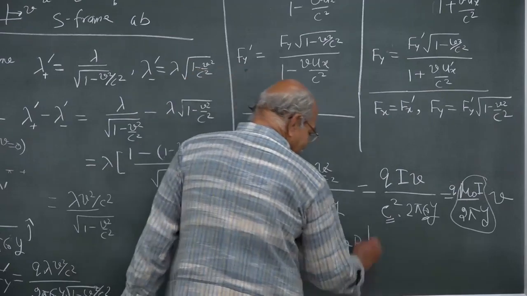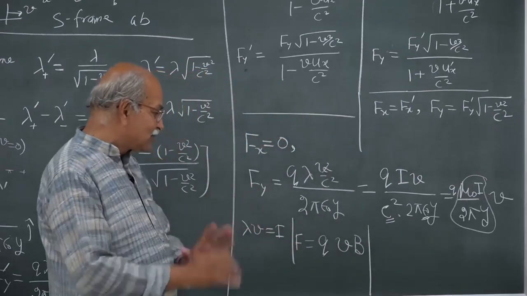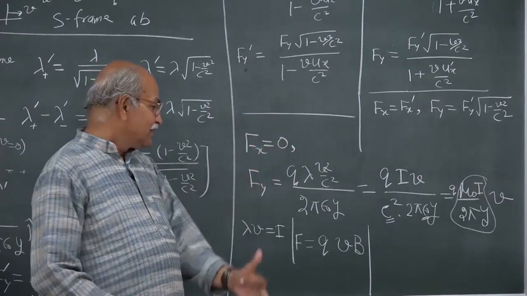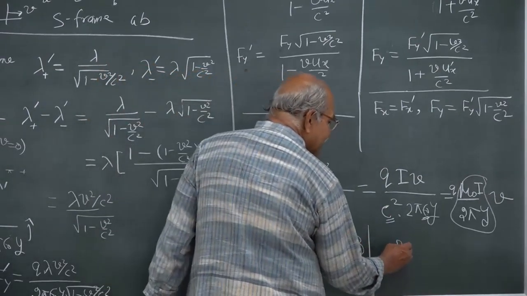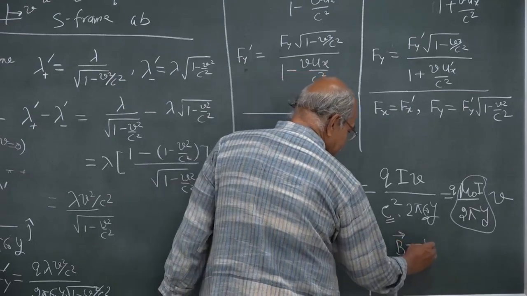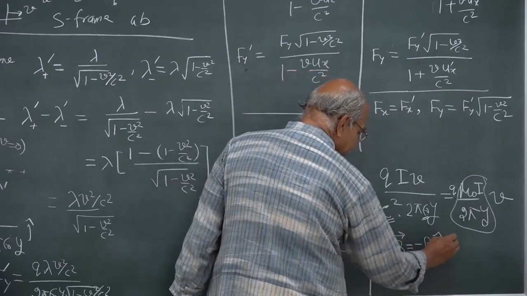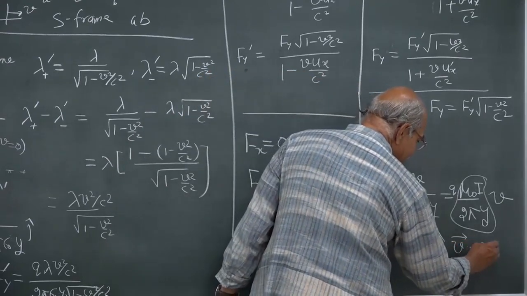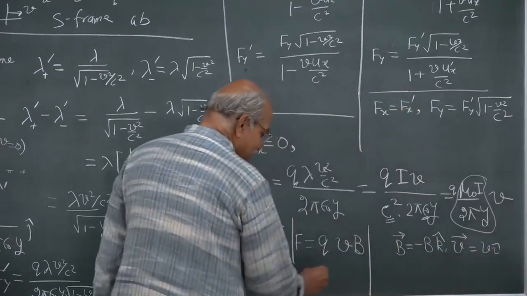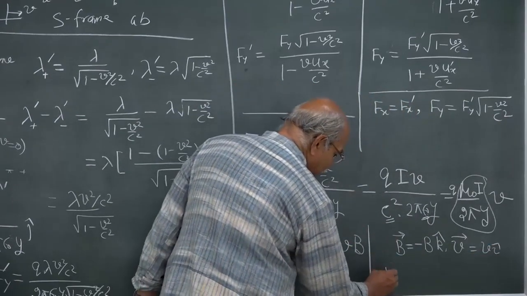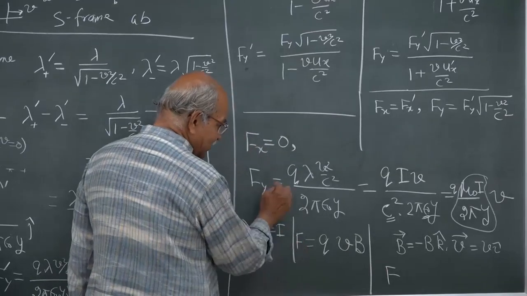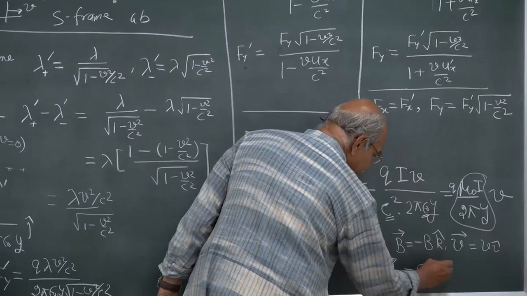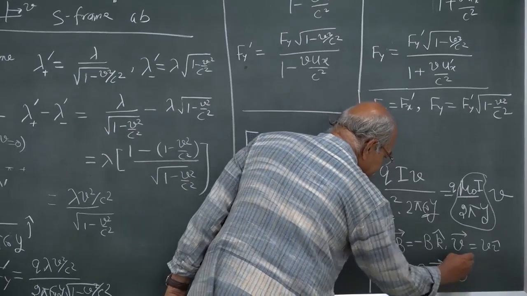And if you give directions also, if you write b vector as minus b k cap, and this v vector as v i cap, you can immediately see that this force, which is in y direction, will be q times v cross b.